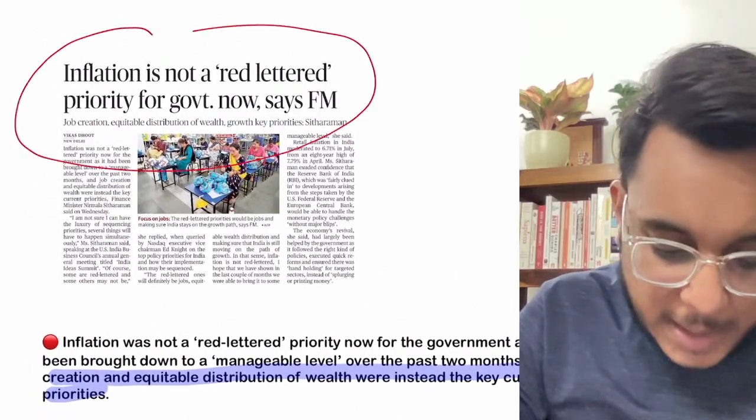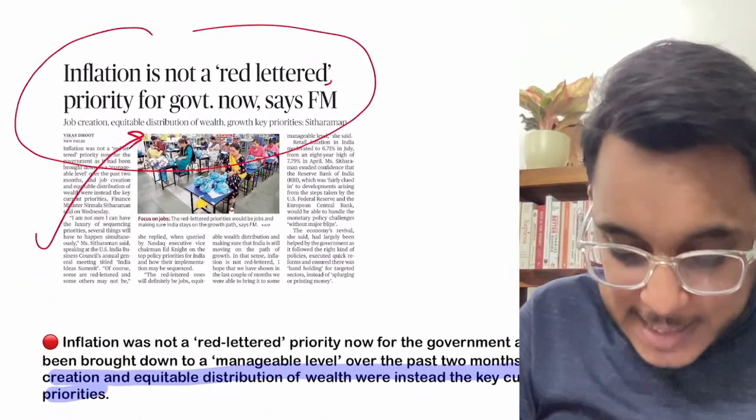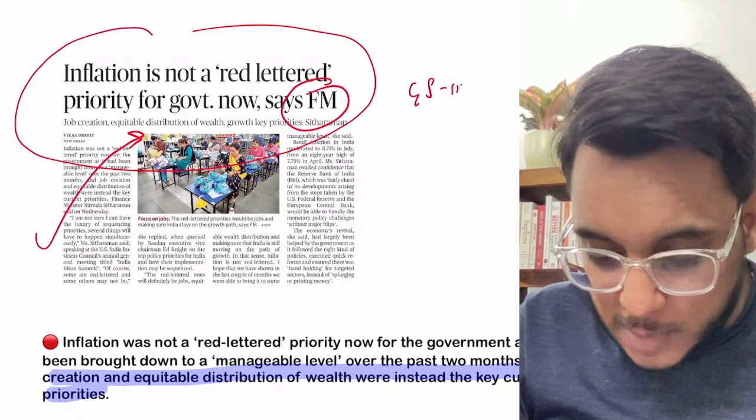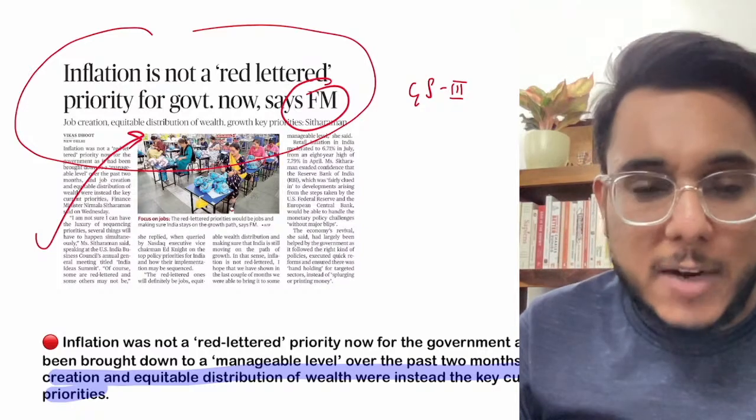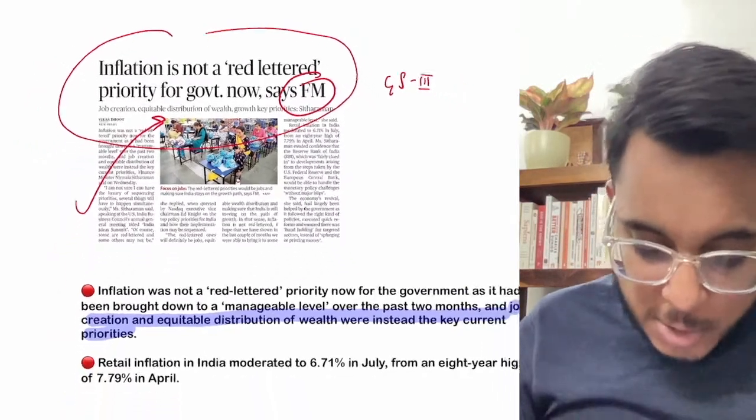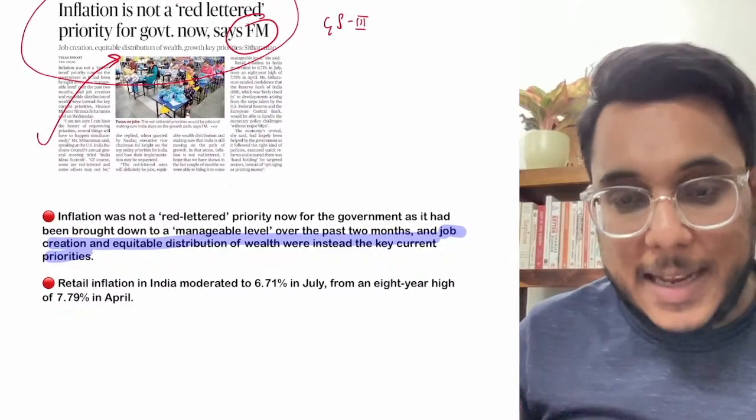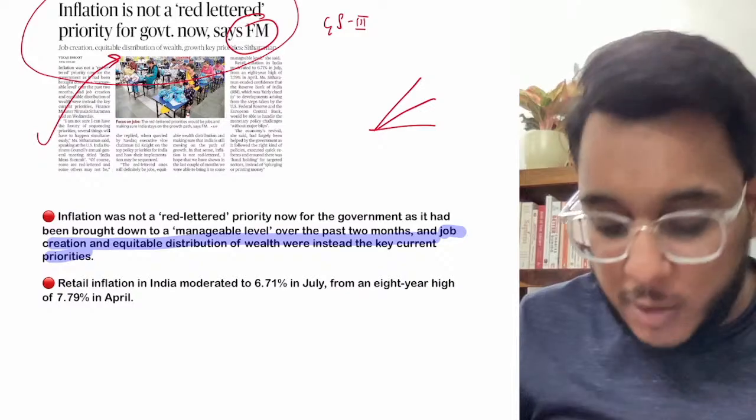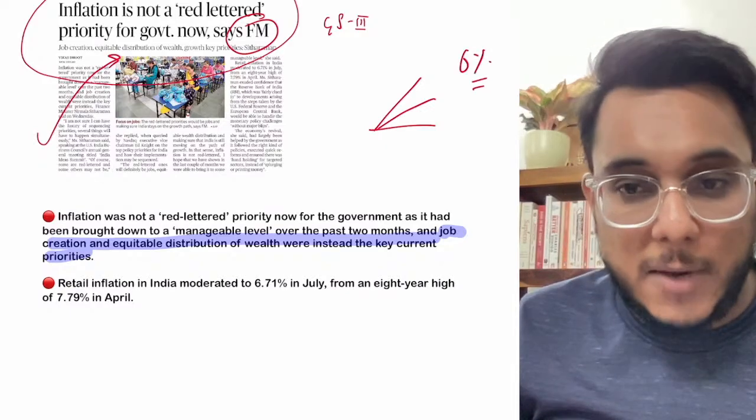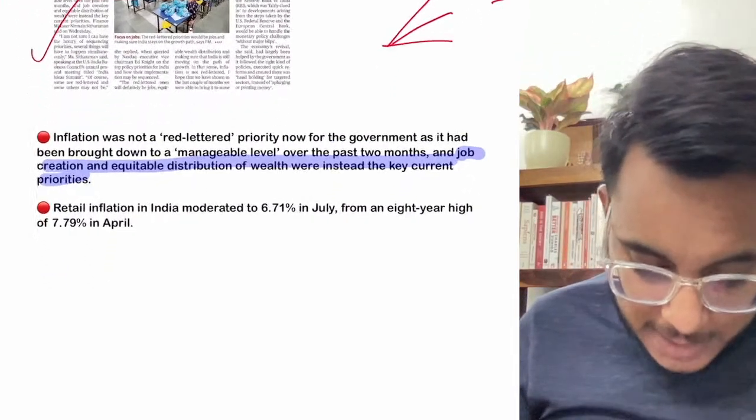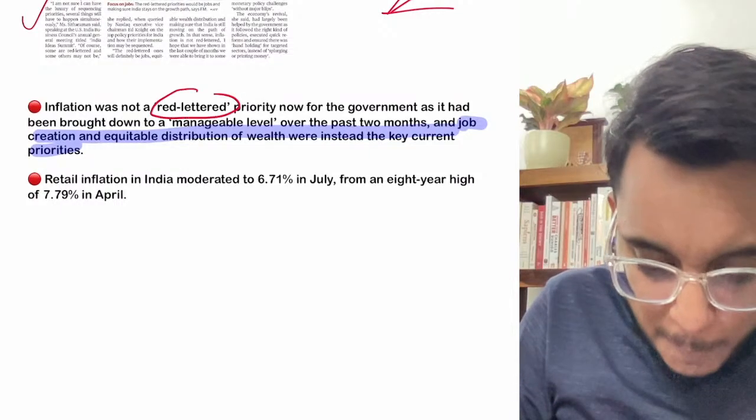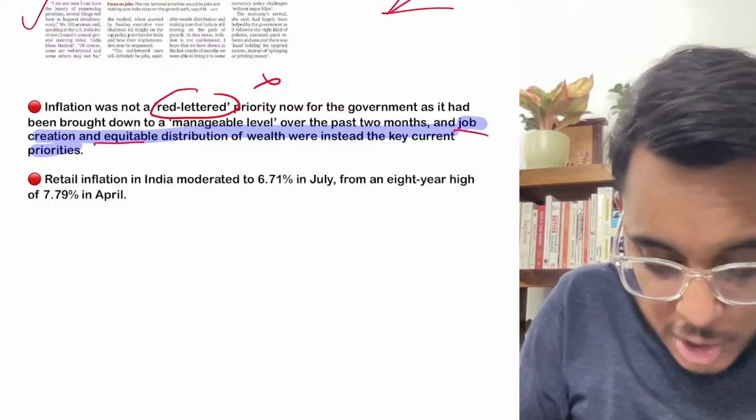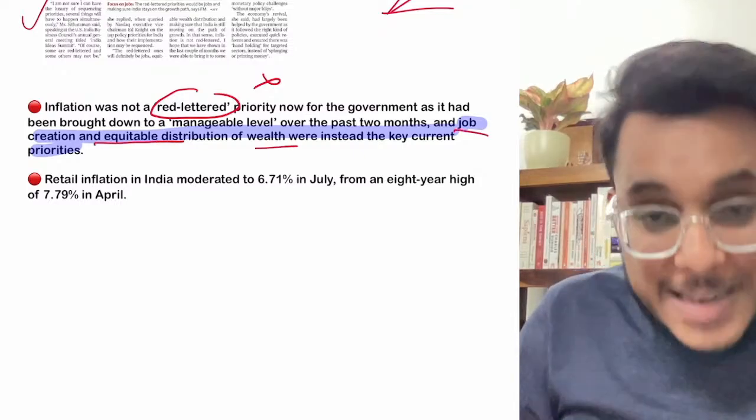Inflation is not a red-lighted priority for government right now, says Finance Minister. Now this article is relevant to GS paper number 3, Indian economy and government's priorities for the Indian economy. So basically guys, inflation for a very long period of time has been high. It has been out of the maximum 6% range of the government. Even the finance minister has said that inflation is not a priority for the government right now. The government says the priority is job creation and equitable distribution of wealth. Fine, these are the priorities.